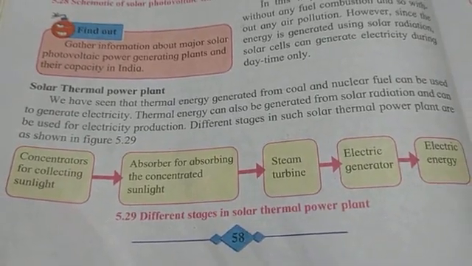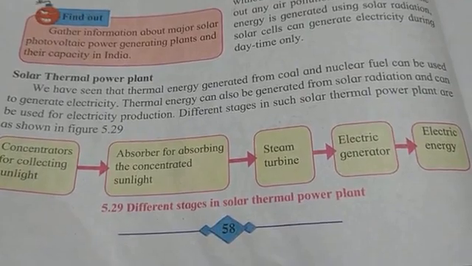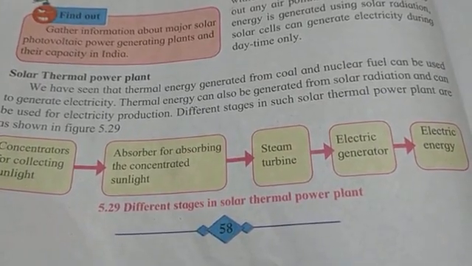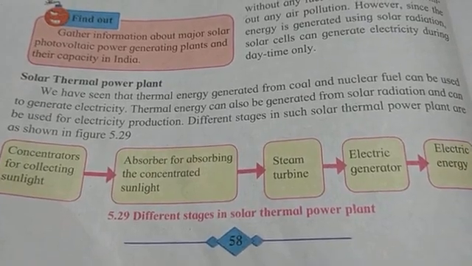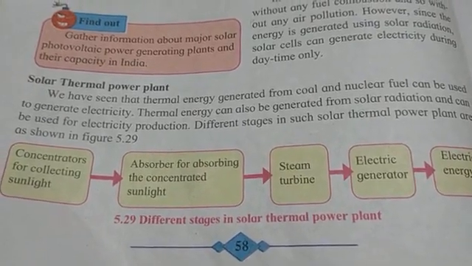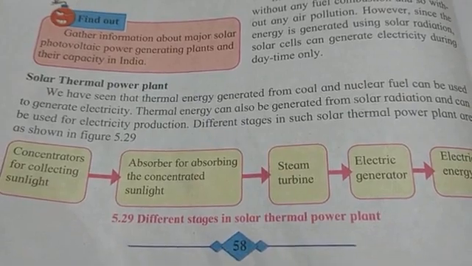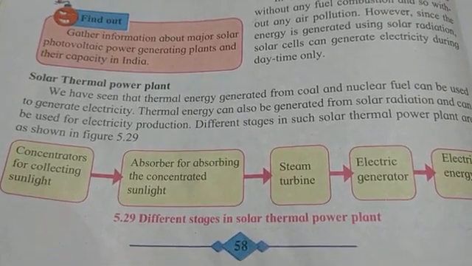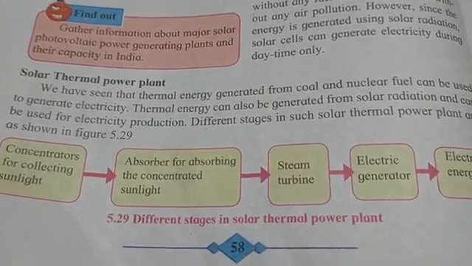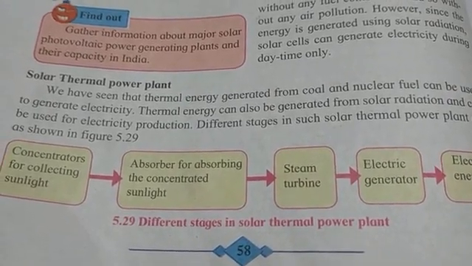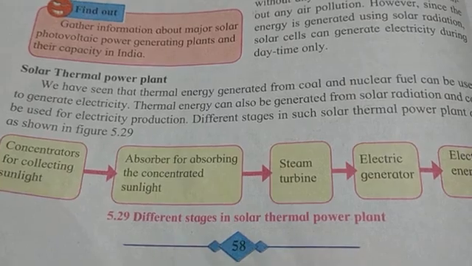In these power plants, many reflectors are used for reflecting and concentrating solar energy on absorber, which converts solar energy into heat energy.